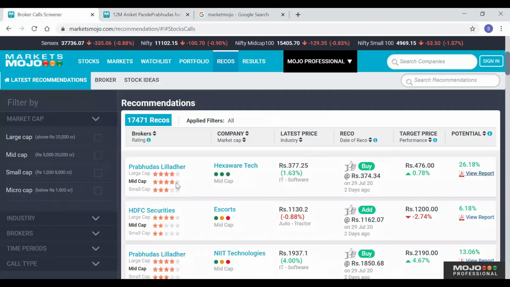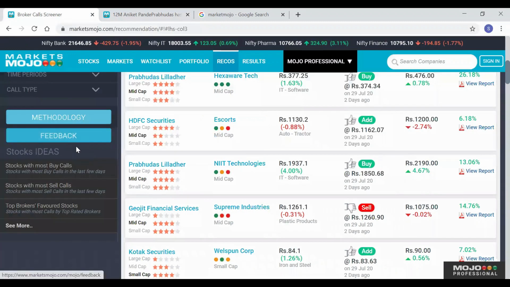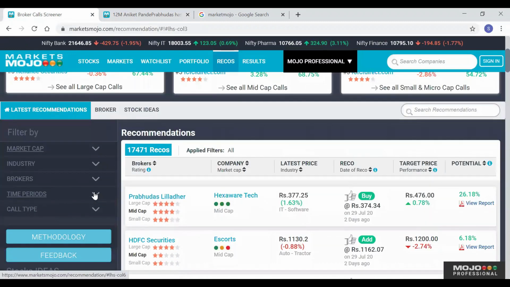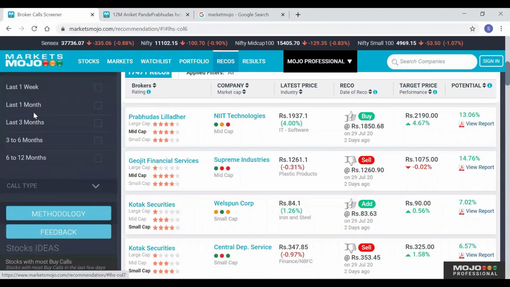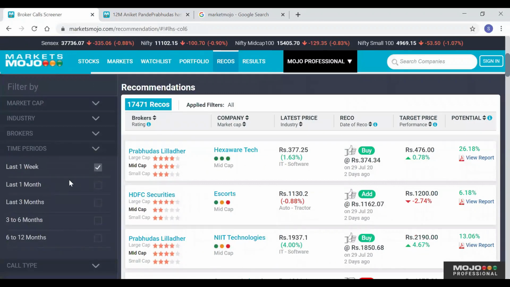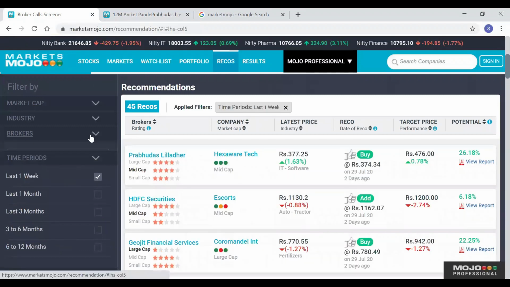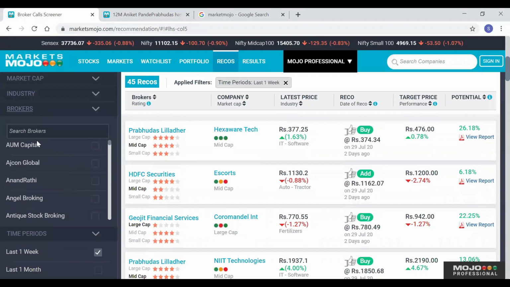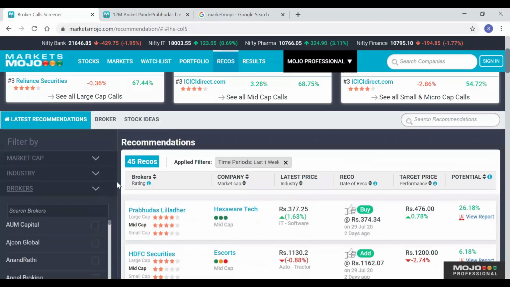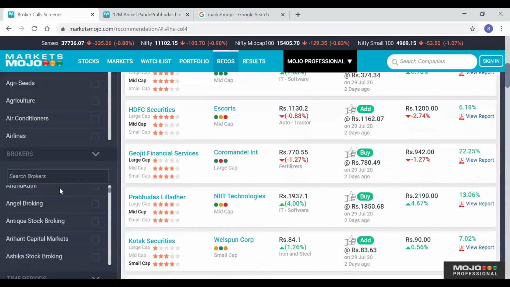Now, you have so many filters here. If you want to search based on large cap market cap, and if you want to search based on the most recent research reports, you can click here on last 1 week, to see what research reports were released in the last 1 week. And if you want to see a specific broker's research reports, for example Anand Rathi is one of the well-known brokers, you can check accordingly. And if you want to see industry wise, that also you can search here.